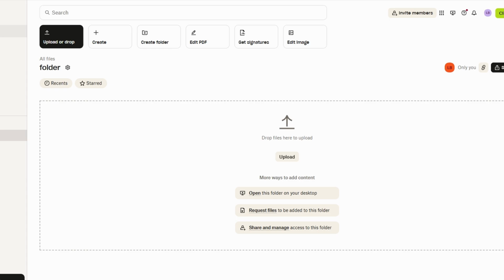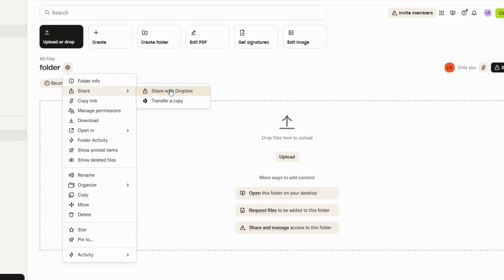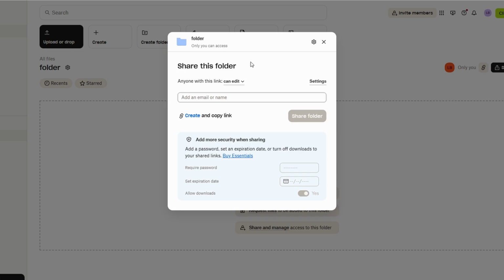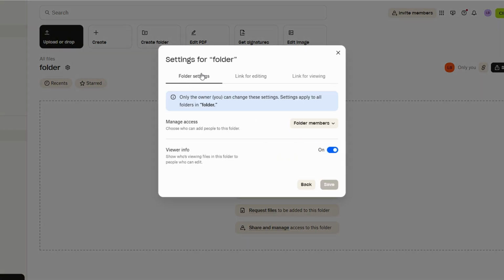Right-click on the folder and select Share. Alternatively, click on the Share button located in the top right corner. Go to Settings and then select Folder Settings.